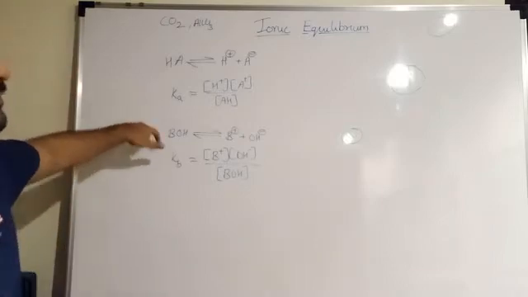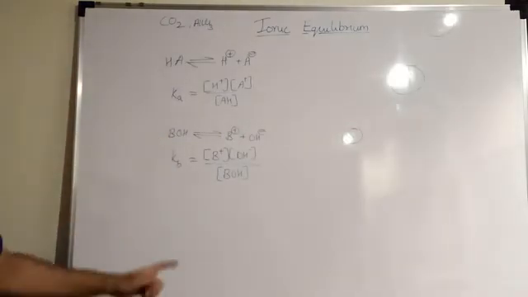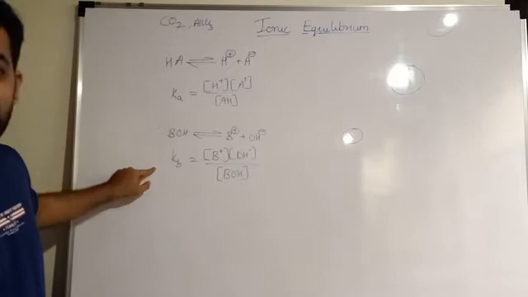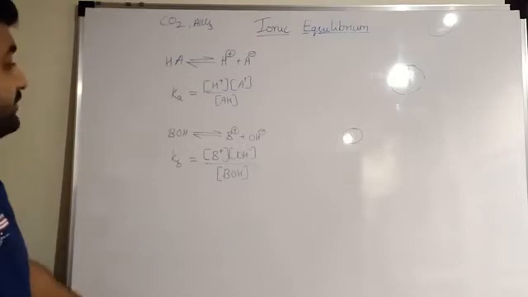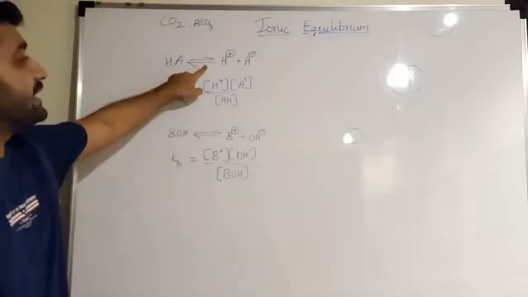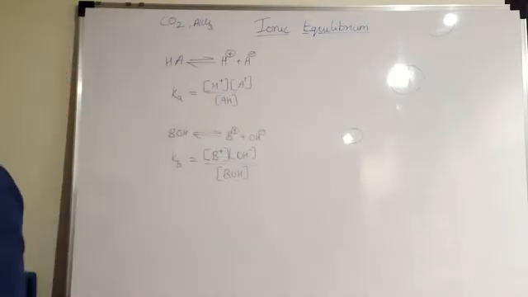In this way we can write the dissociation constant for weak acids and weak bases, and as they are weak, we have represented them with a reversible reaction.